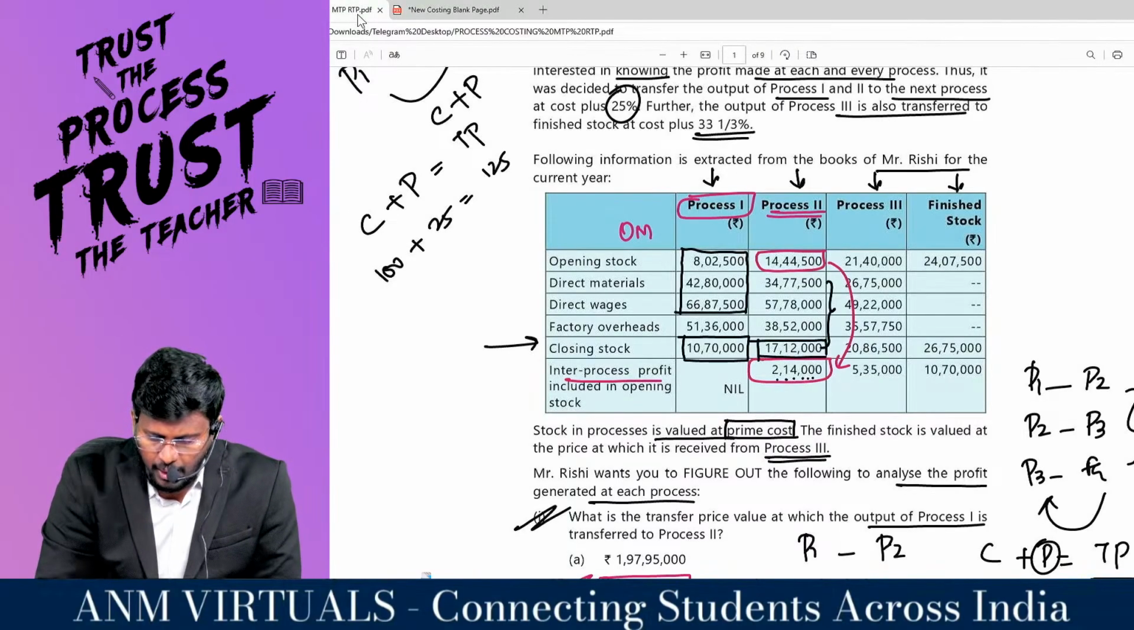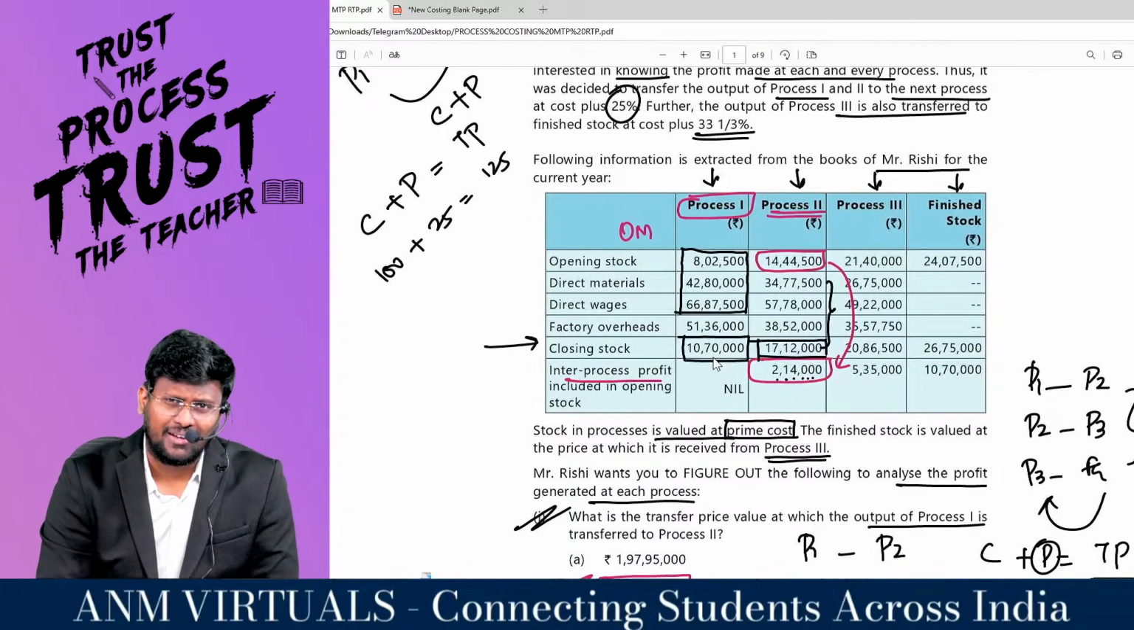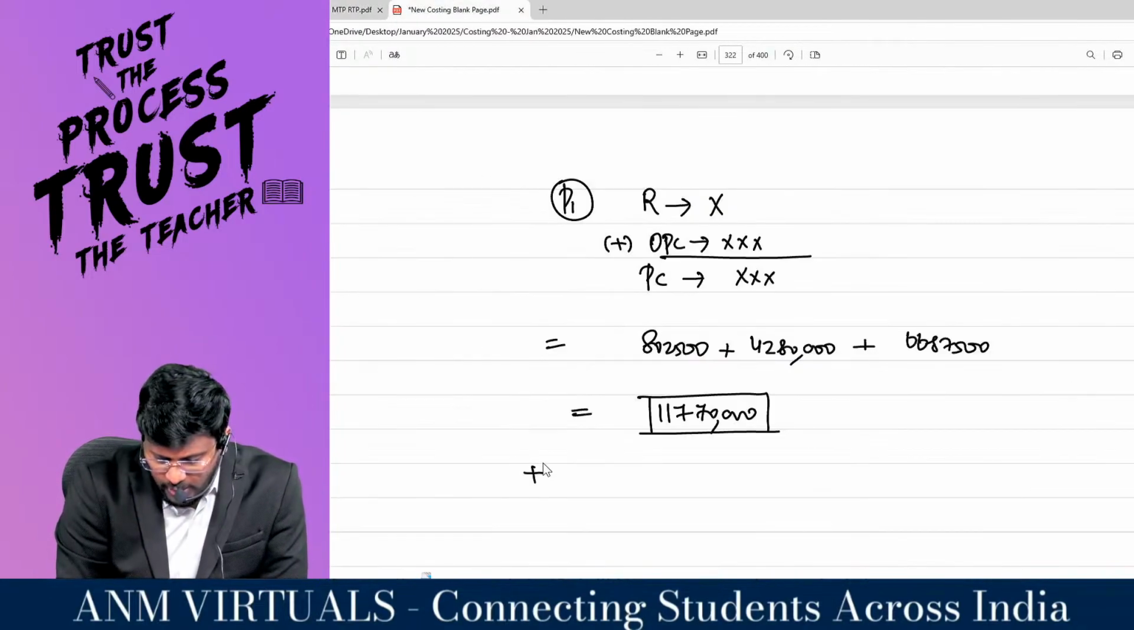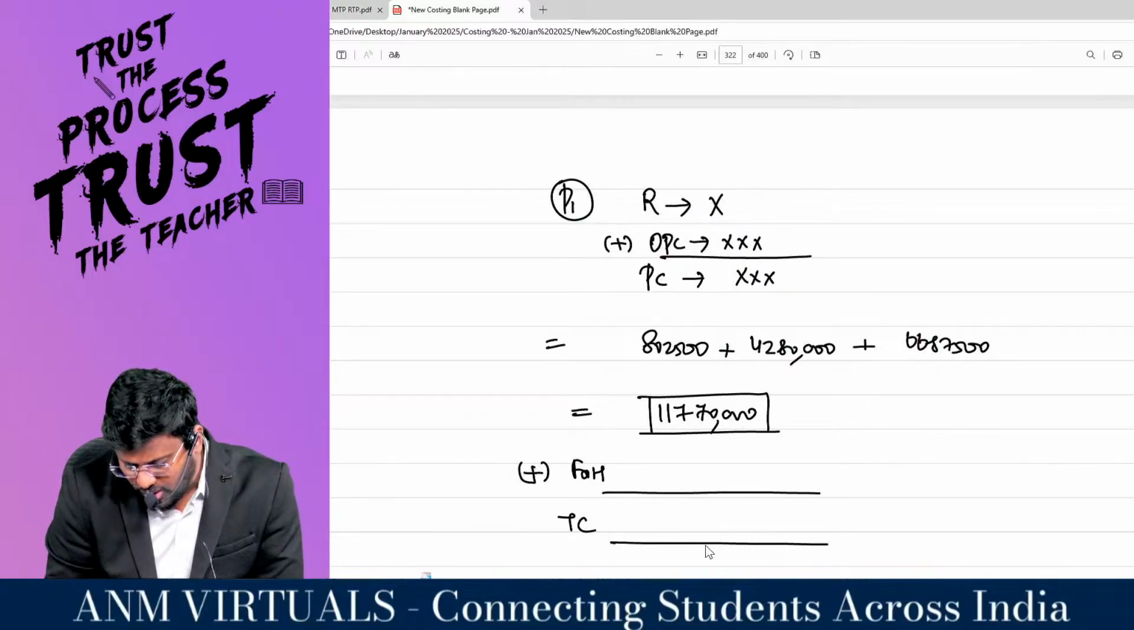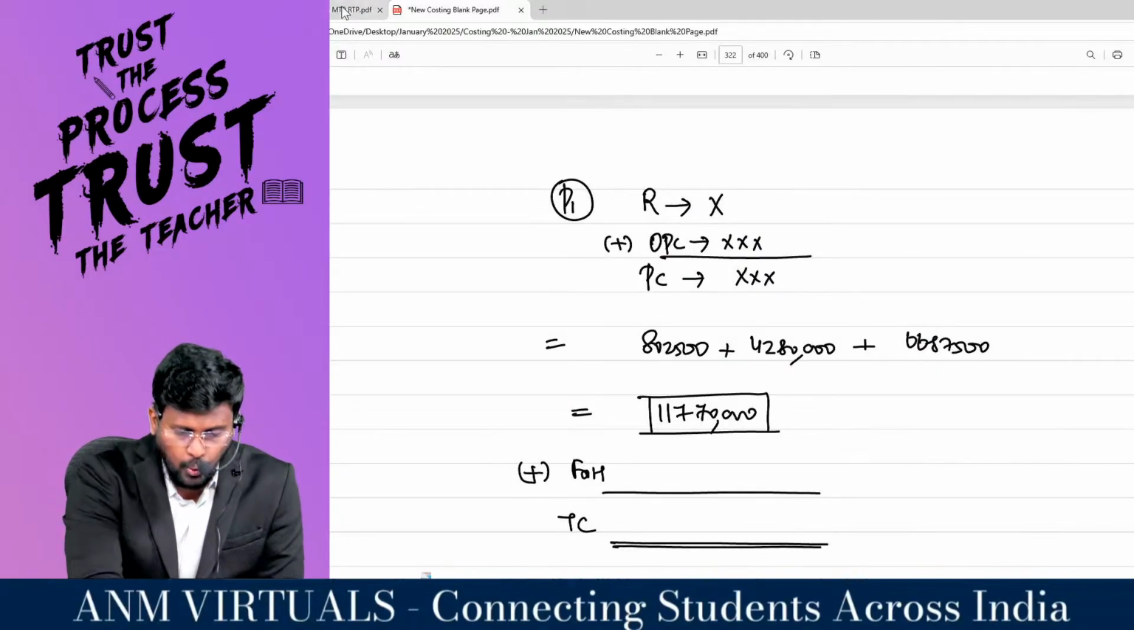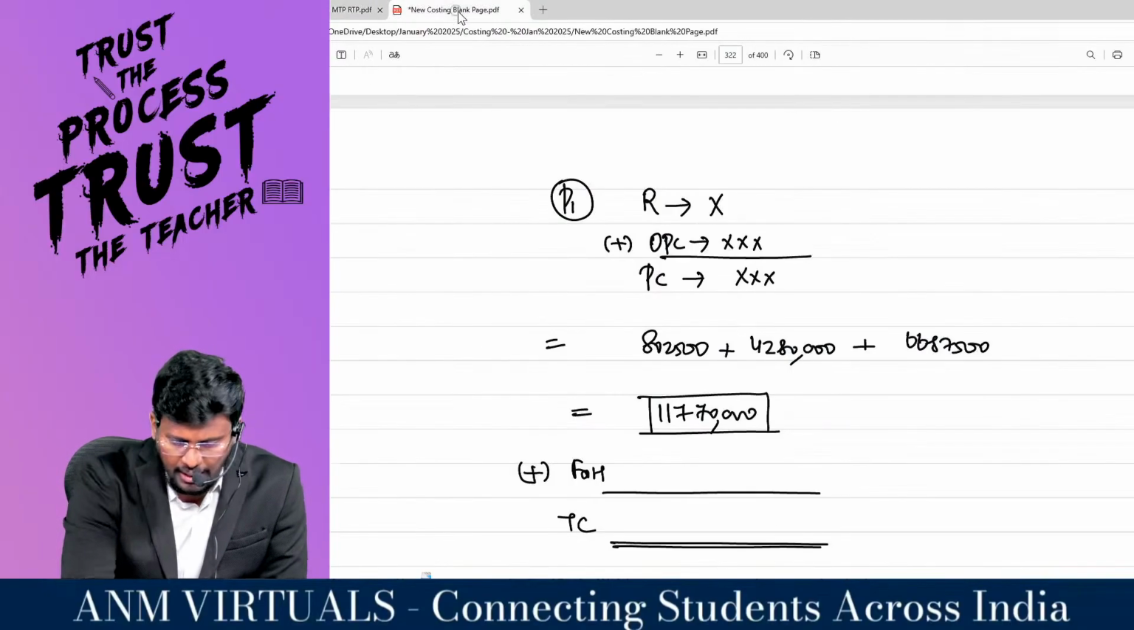Fine. Now add factory overhead to get the total cost. To that, add factory overhead to get the total cost, my dear lovable students. What is the factory overhead? 51,36,000.